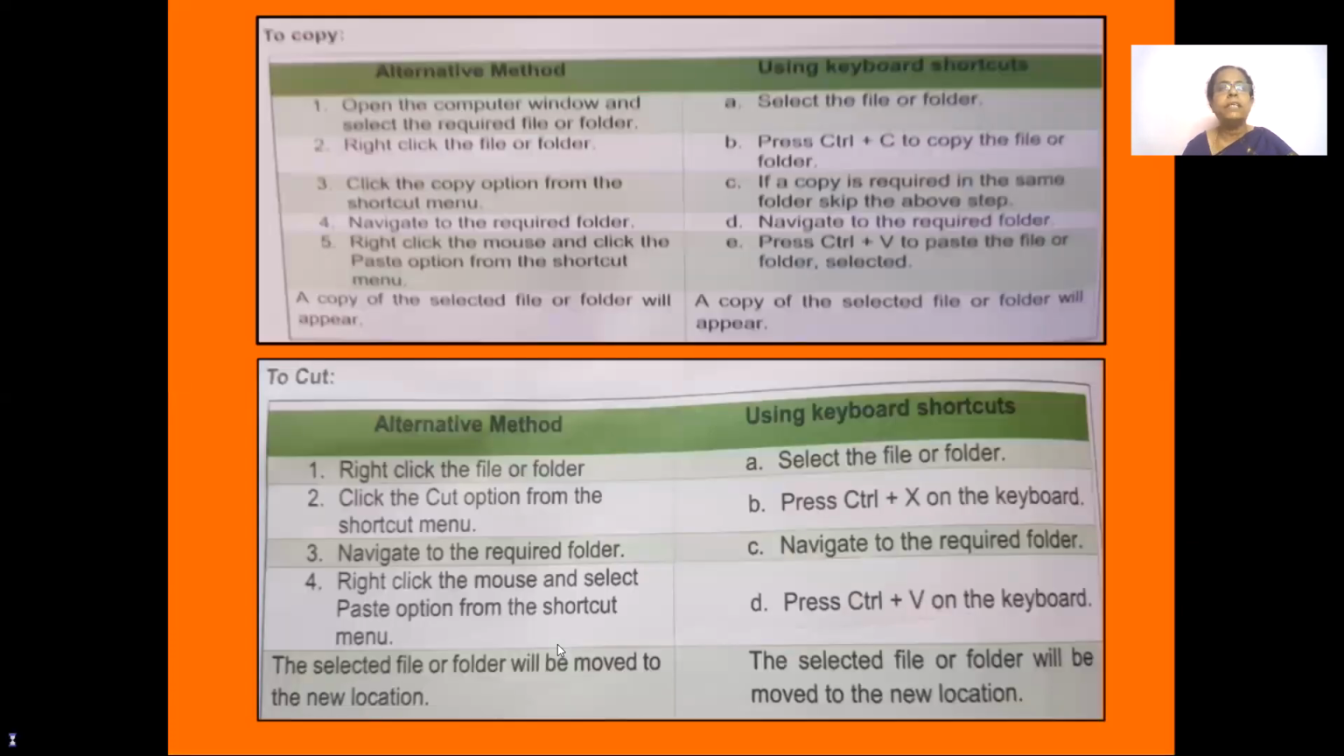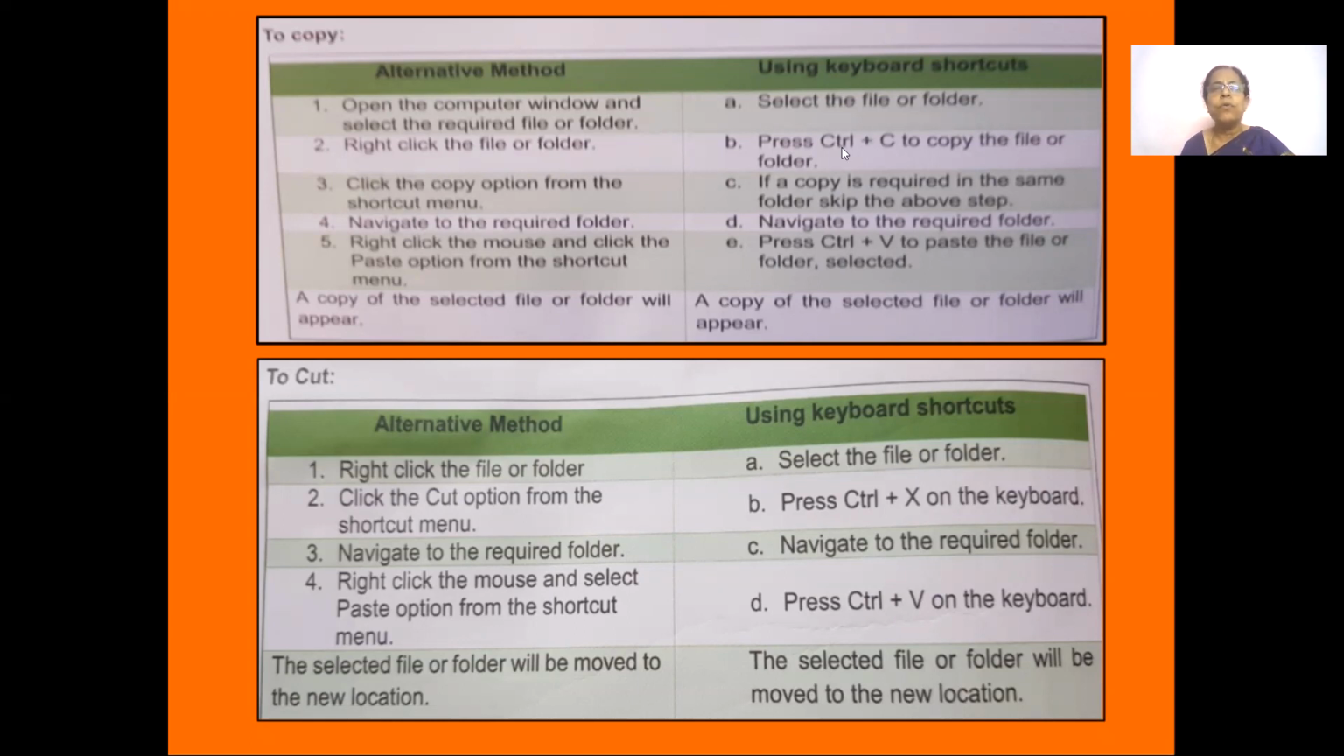So here copy is given. What you need to do is open the computer window and then select your file or folder, right click on the file or folder and select the copy option. And then you navigate to where you want to paste it, right click with your mouse and then select the paste option. The shortcut key, what would you use?